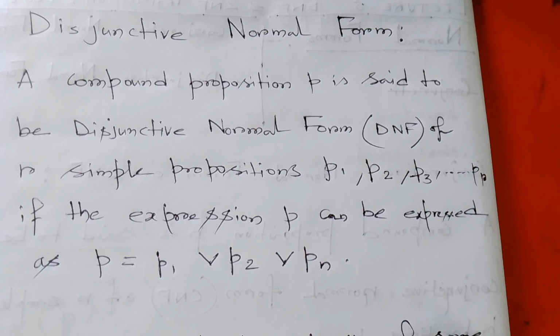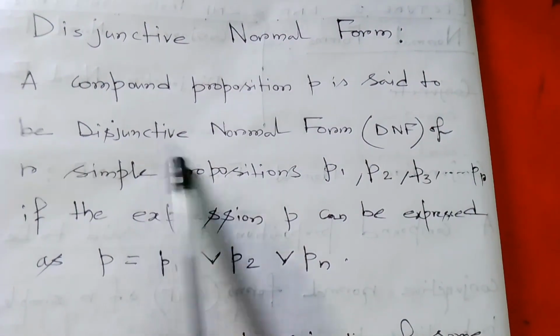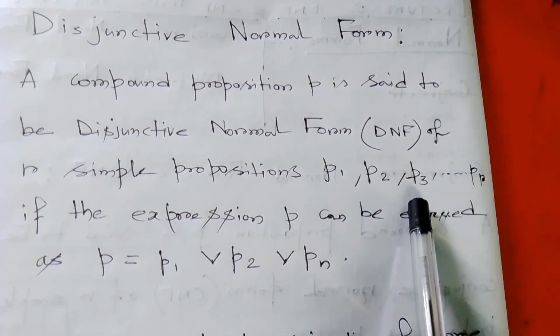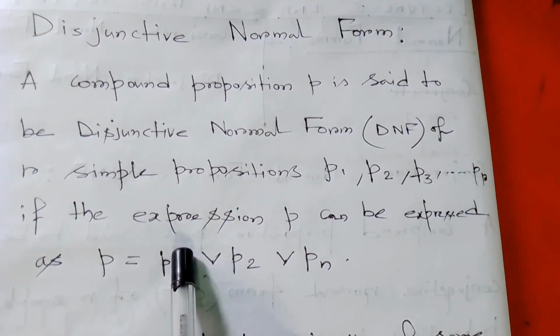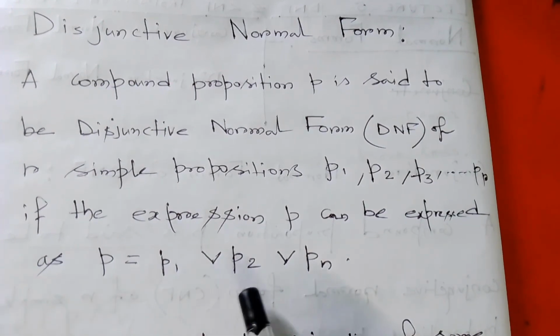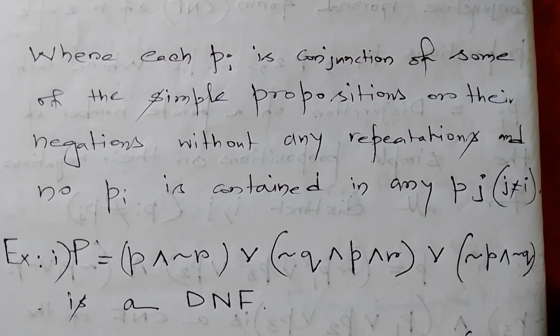And now disjunctive normal form. A compound proposition P is said to be the disjunctive normal form, or DNF, of R simple propositions P1, P2, P3, ..., Pr if the expression P can be expressed as P is equal to P1 disjunction P2 disjunction ... Pn, where each Pi is a conjunction of some of the simple propositions or their negations without any repetitions, and no Pi is contained in any Pj where j is not equal to i.